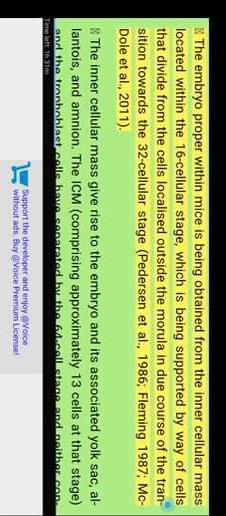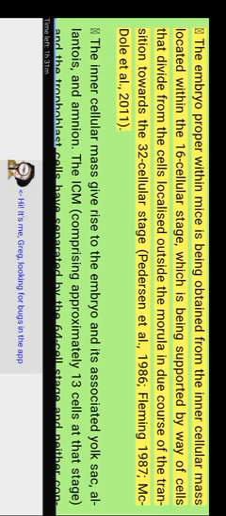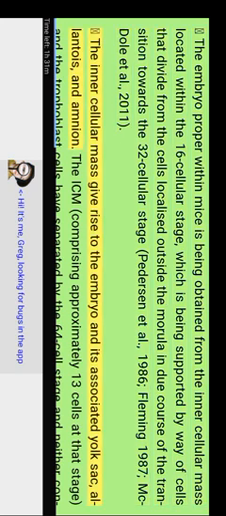Cavitation. The embryo proper within mice is obtained from the inner cell mass located within the 16-cell stage, which is supported by cells that divide from the cells localized outside the morula in the course of the transition towards the 32-cell stage. Peterson et al. 1986, Fleming 1987, McDowell et al. 2011. The inner cell mass gives rise to the embryo and its associated yolk sac, allantois, and amnion.